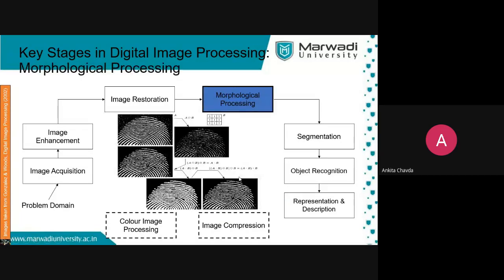Then morphological processing. As I said, it is based on shape. The structuring elements roll over your image and you get the results. The very first thing here, you can see the noise, these white dots, which are unwanted. You don't want this noise, so you wish to remove it.